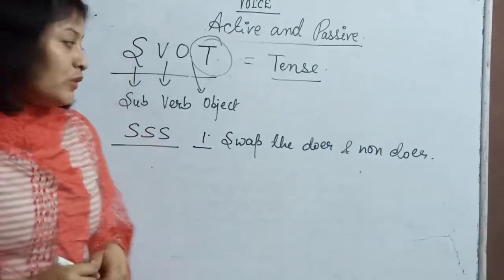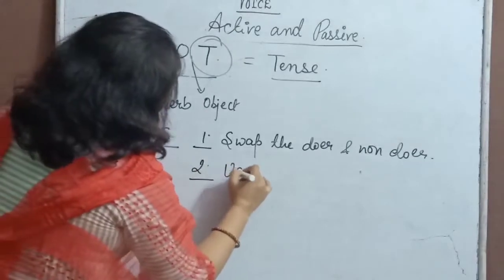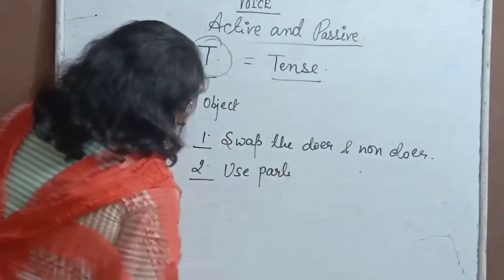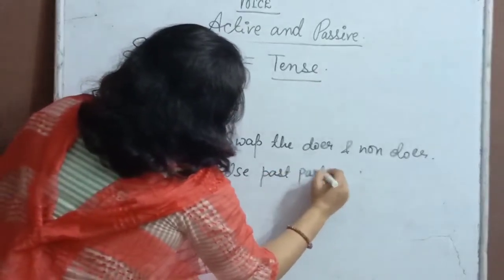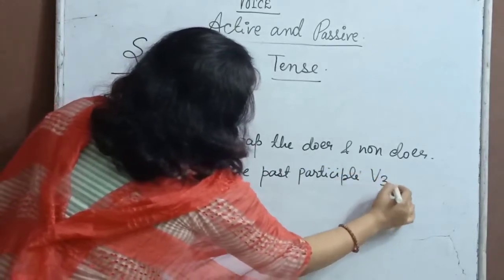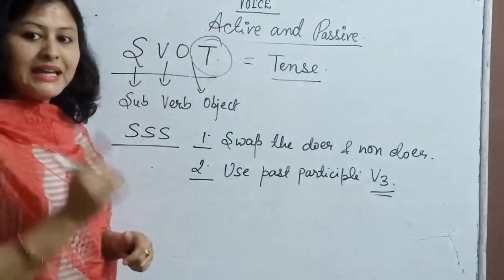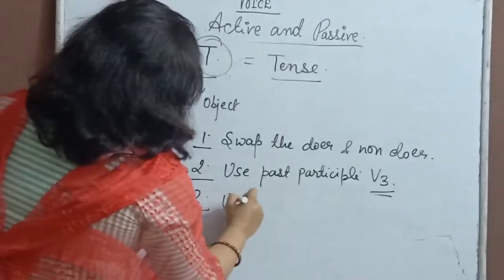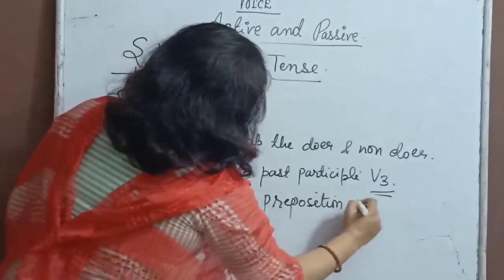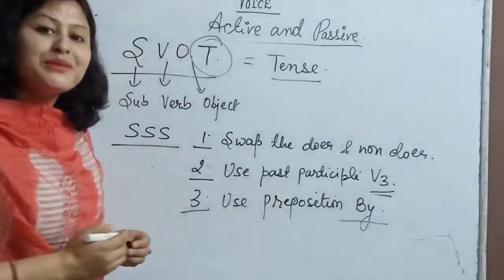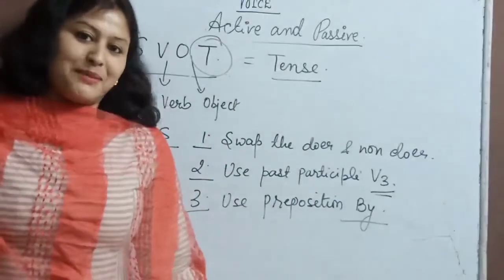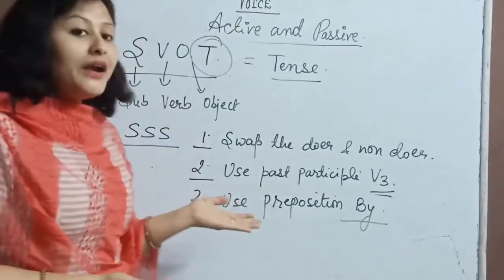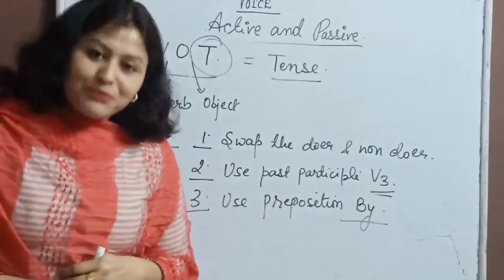Number 2, you always have to use the past participle form of the verb, that is V3 always. Okay, and number 3, use the preposition by. So these are our 3 simple steps which we need to follow to convert our active into passive. Let me show you an example.